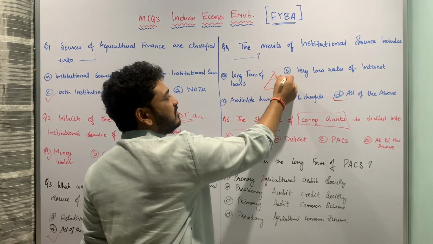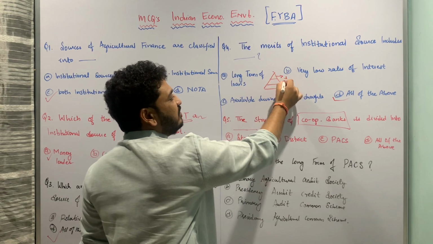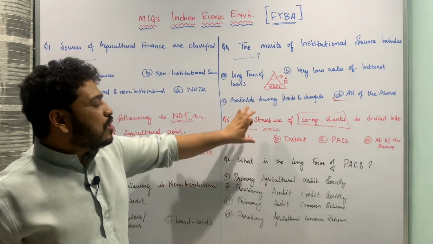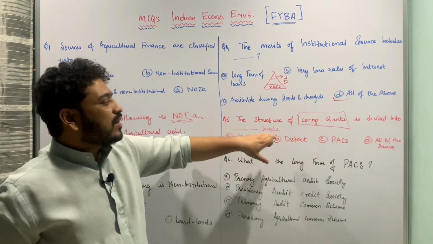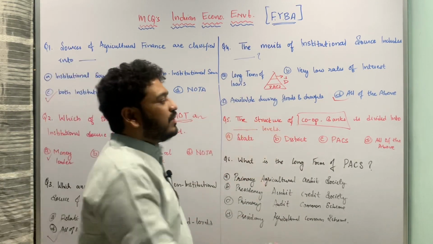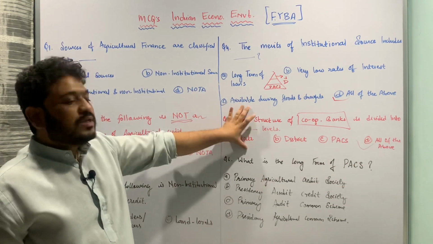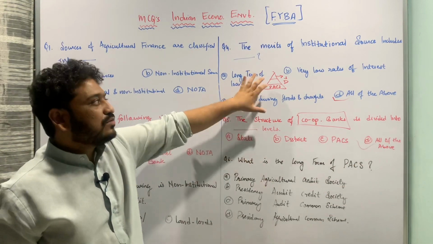So therefore if you know the structure of cooperative banks, it is a three-tier structure, wherein at the top we have the state, at the center we have the district, and here we have the primary agricultural credit society. So therefore all of these are a part of the structure in the cooperative banking, and therefore option D is the correct answer. I hope the question is pretty much clear and the explanation for the same.